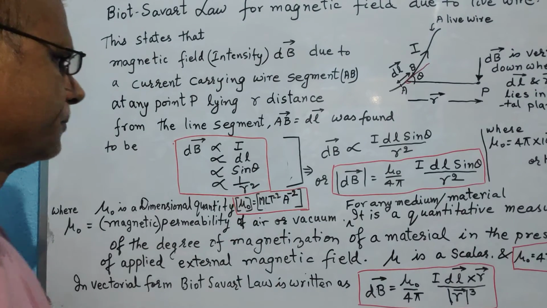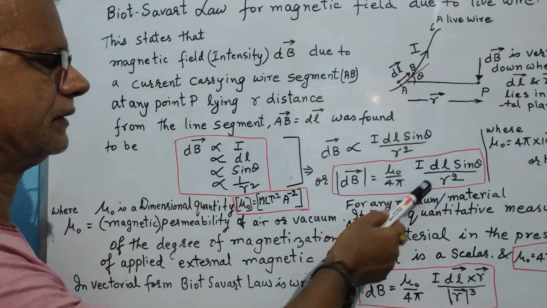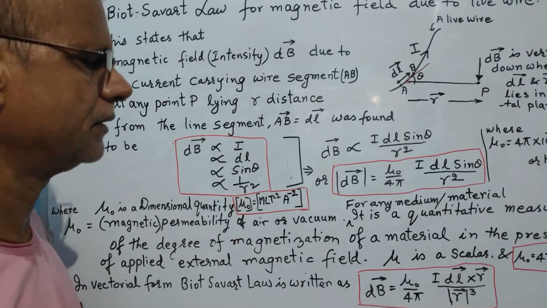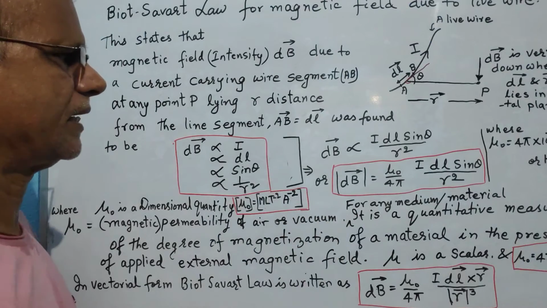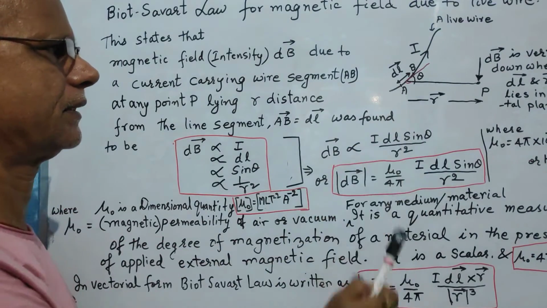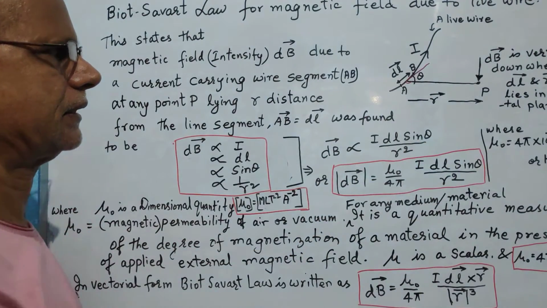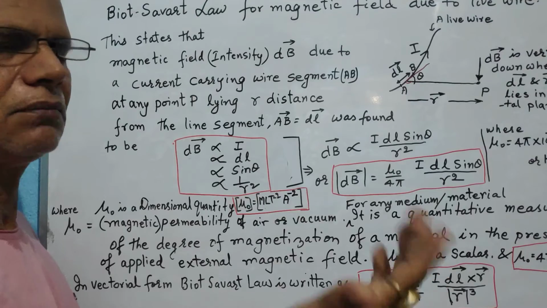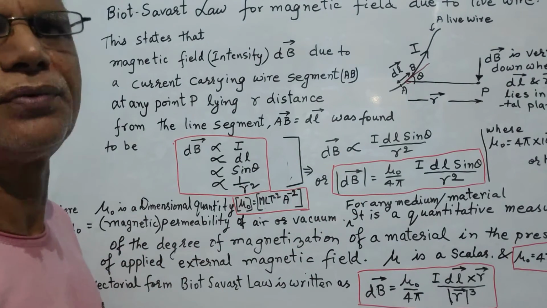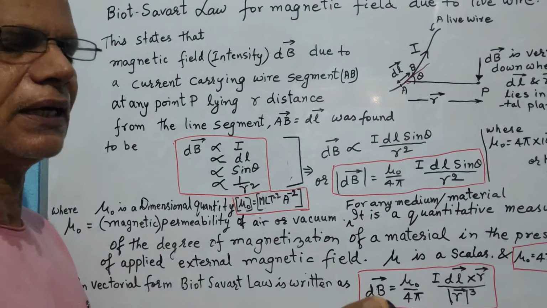Now here you see, the magnitude of magnetic field is determined, but it is not addressing the direction of magnetic field produced due to this wire segment. They found empirically what was the direction. You can very much have an easy method to find the direction of magnetic field. You catch hold of the wire.